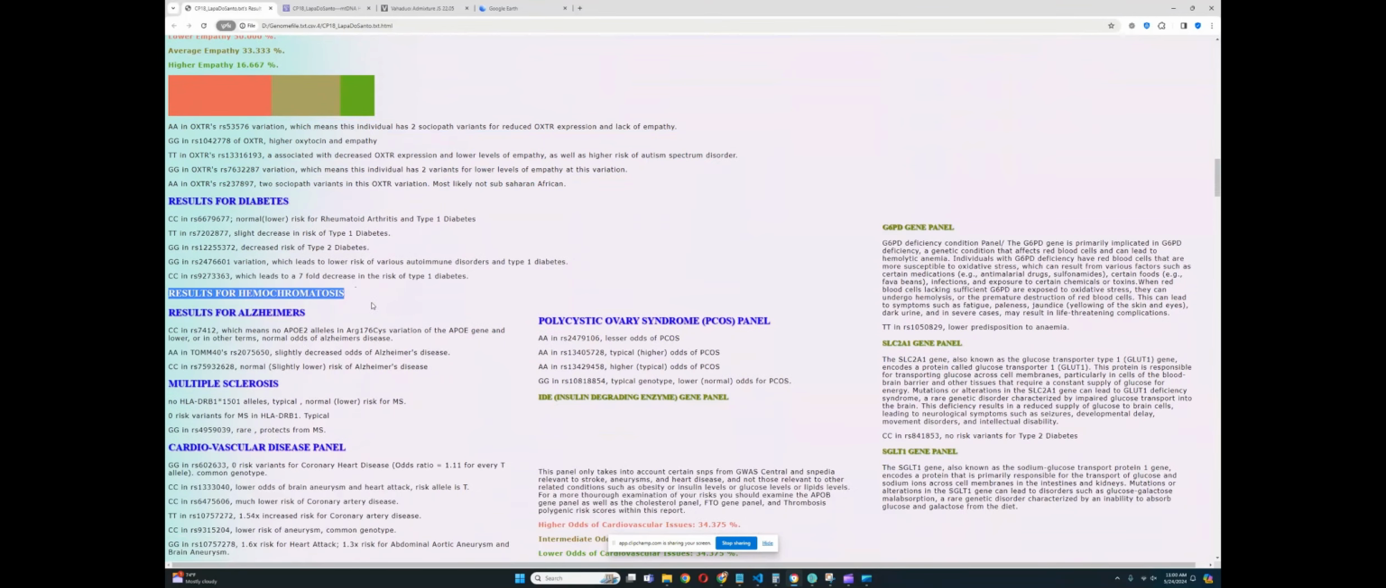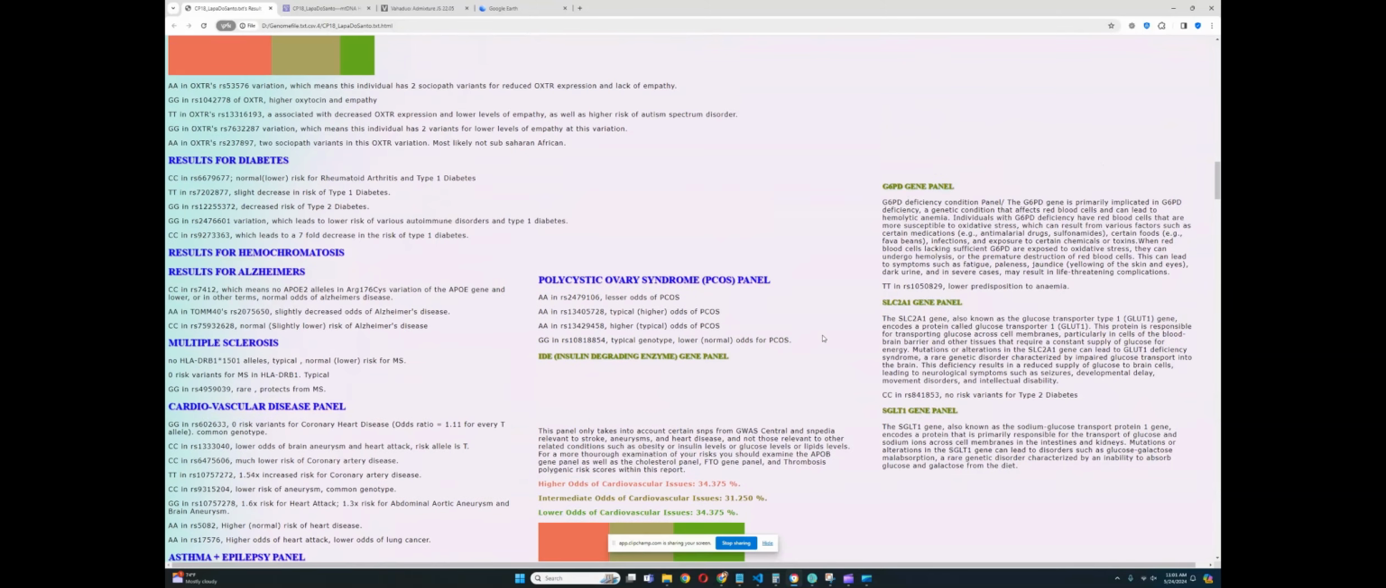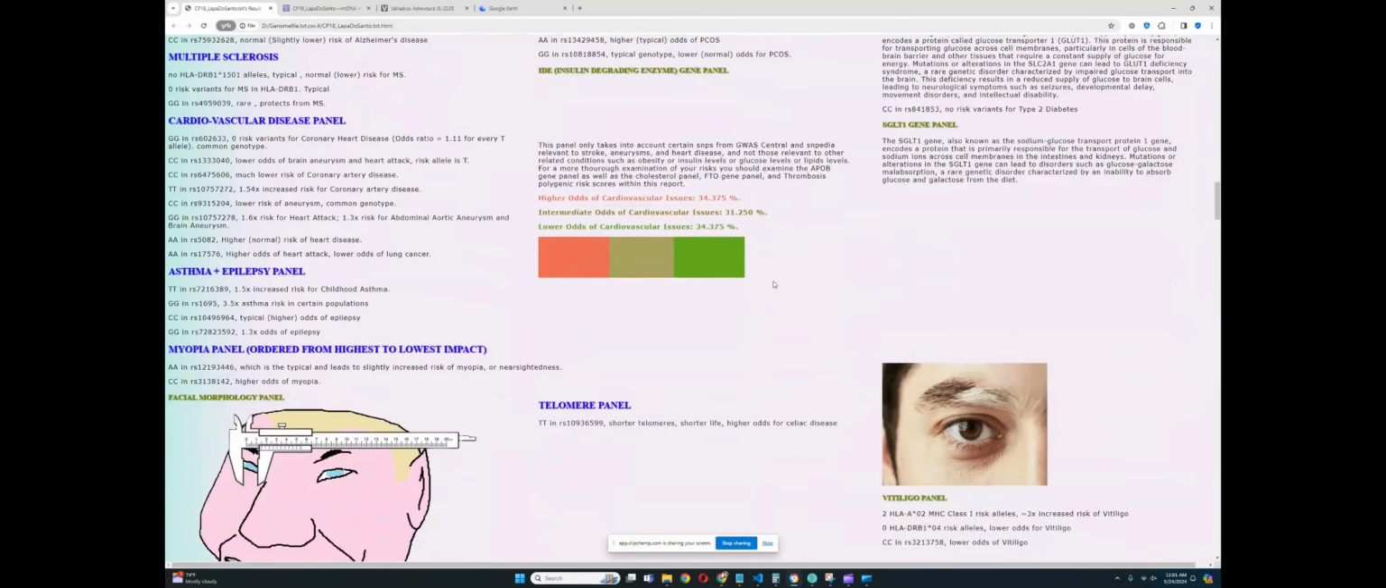Hemochromatosis, nothing relevant was found. For Alzheimer's, no risk variants in APOE, which is really good to see. For cardiovascular disease panel, it looks like he has a predisposition to, actually, intermediate odds of cardiovascular issues. Intermediate is the lowest Finke scores here. Highest and lower are equal, and intermediate is the lowest Finke scores. So I'd say that in this case, intermediate is the correct prediction, because it's the average of the three scores.